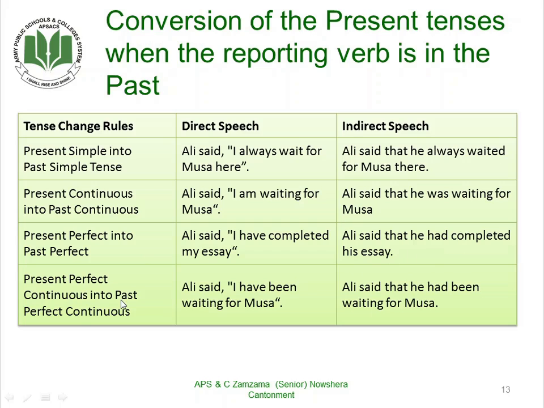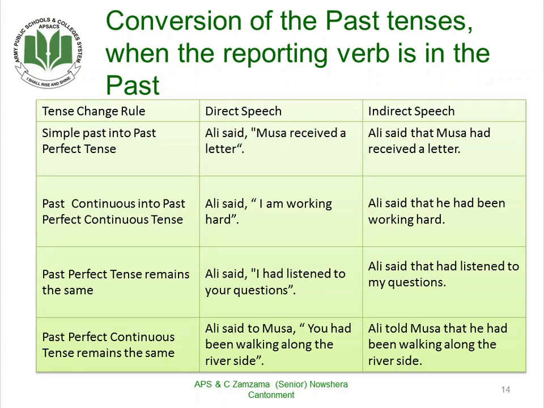Present perfect continuous into past perfect continuous. "I have been waiting for Musa." Ali said that he had been waiting for Musa. Now this was all about the present tenses. Now coming towards the past tenses. What happens to the past tenses when the reporting verb is in the past? What is the tense change rule?